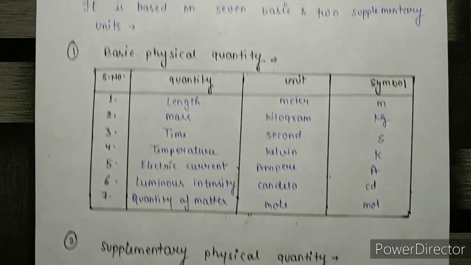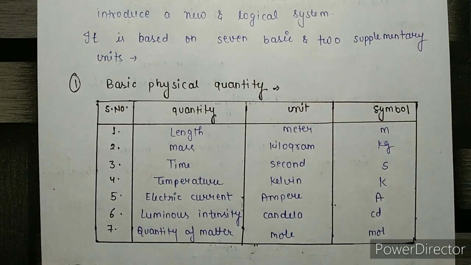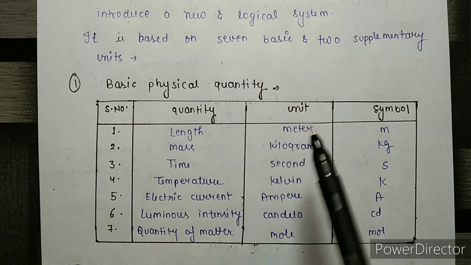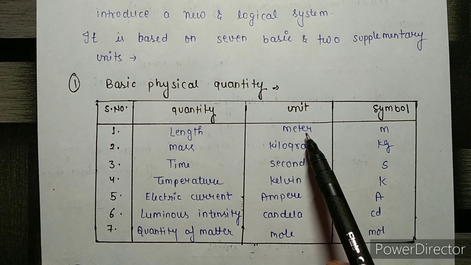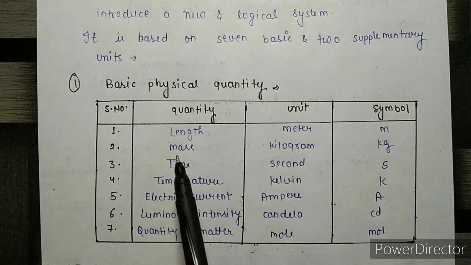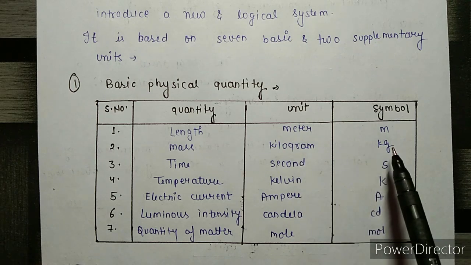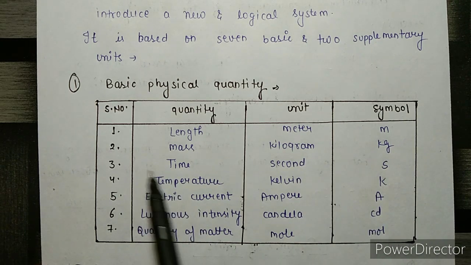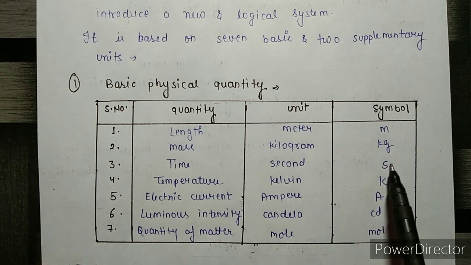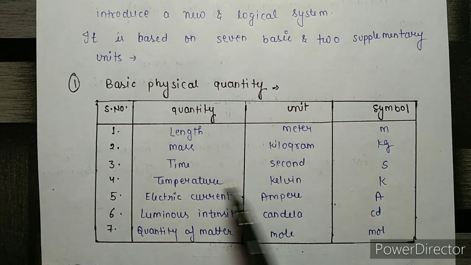So these 7 basic quantities are: length, unit meter, symbol m. Similarly, mass measured in kilogram, symbol kg. Third is time, measured in second, symbol s.